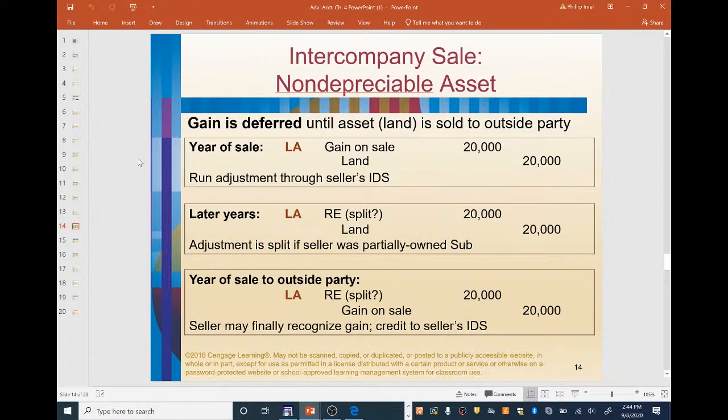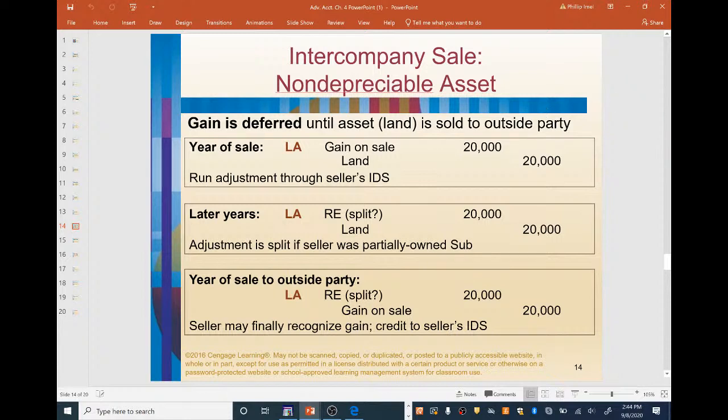Okay, now let's talk about an intercompany sale with a non-depreciable asset. A non-depreciable asset is going to be, for example, land. So let's see here, land's what they're using here. The gain is going to be deferred until the asset, in this case land, is sold to the outside party. Remember, we're only concerned with transactions with the outside parties, not intercompany transactions. So for an intercompany sale of a non-depreciable asset, we want to defer the gain.